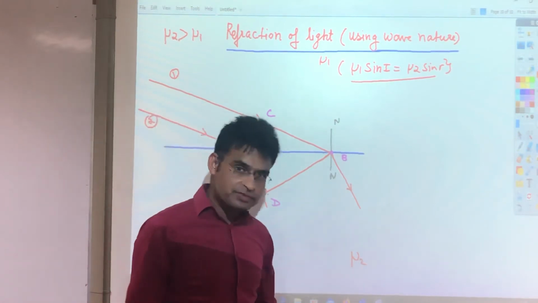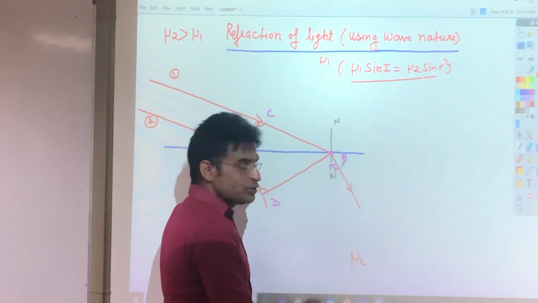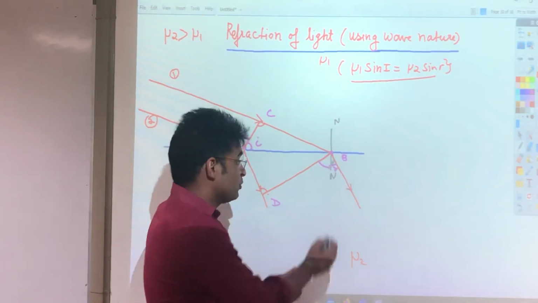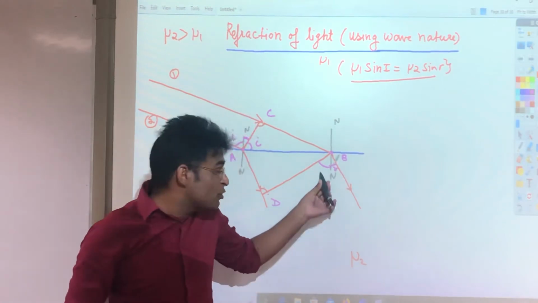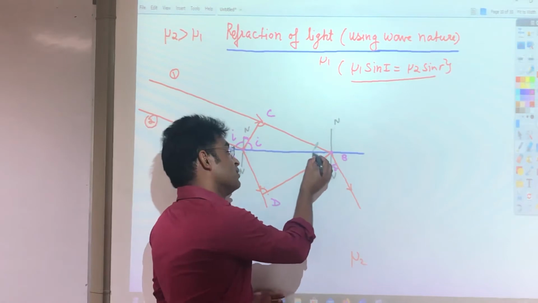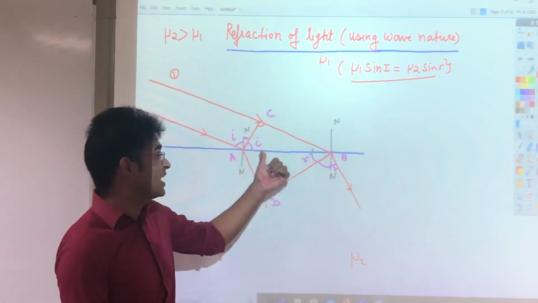Similarly for this angle, which is R, this angle will be 90 minus R, because the total has to be 90. So if this angle is 90 minus R, this angle will be equal to R. So we got the angles for these two triangles. This one is I and this one is R.